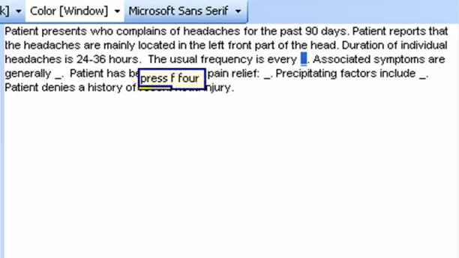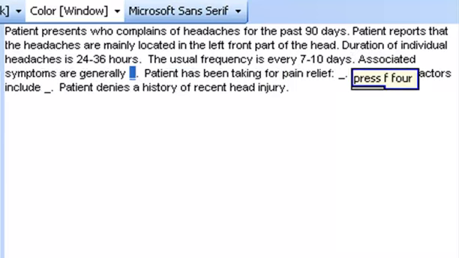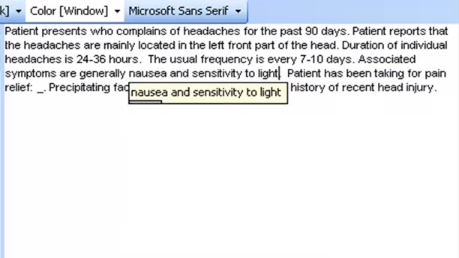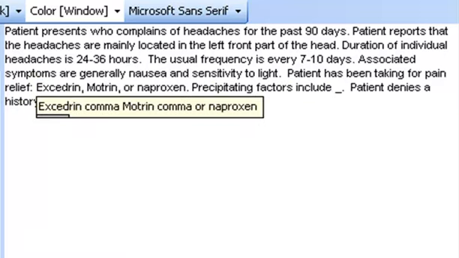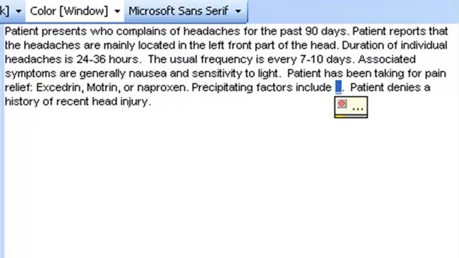7 to 10 days. Nausea and sensitivity to light. Excedrin, Motrin, or naproxen. Red wine.